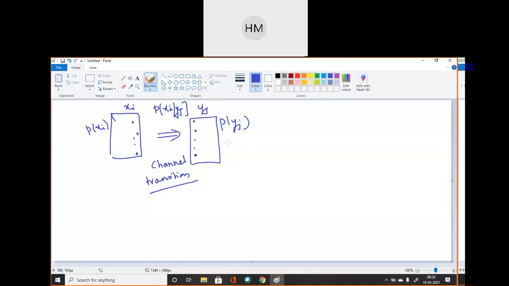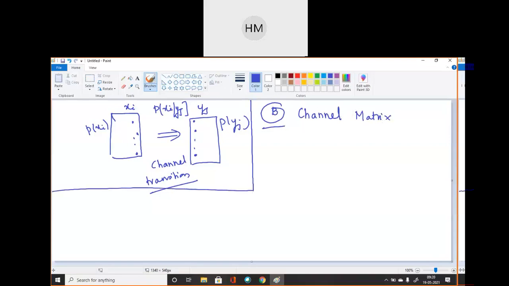So these new parameters we have studied. Now we will discuss the second topic, channel representation, that is my channel matrix. So first of all, whenever a question is asked, you have to draw the channel diagram. You have to represent the channel. Then you have to draw its channel matrix.